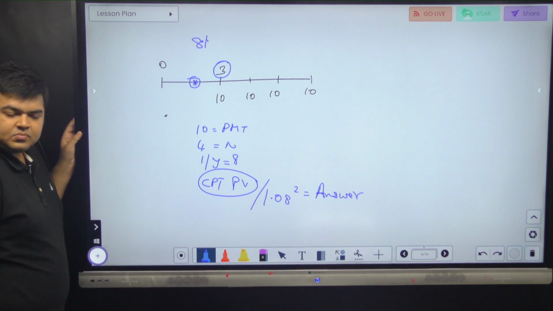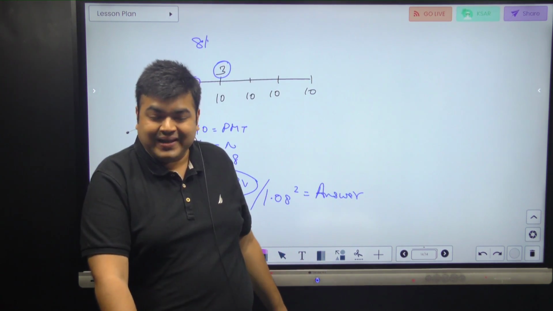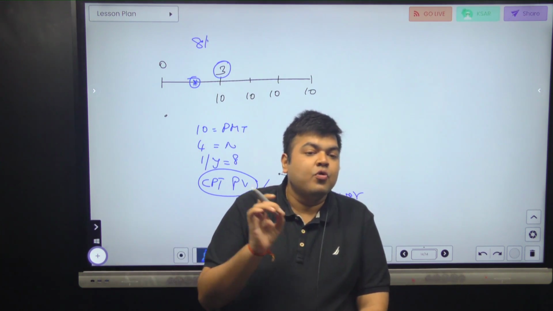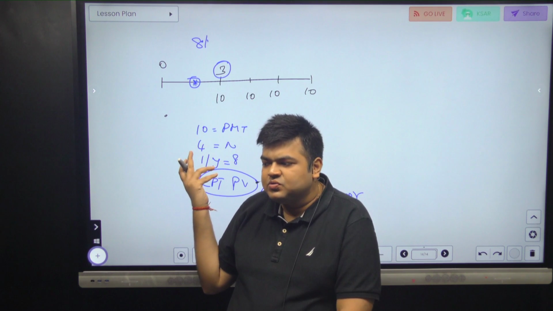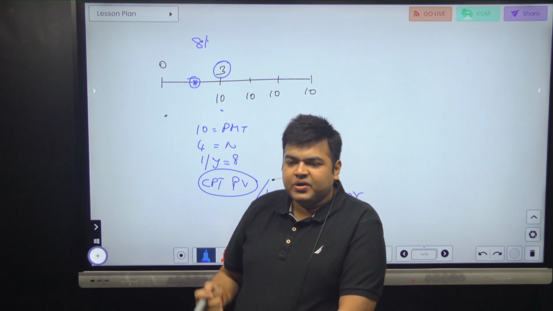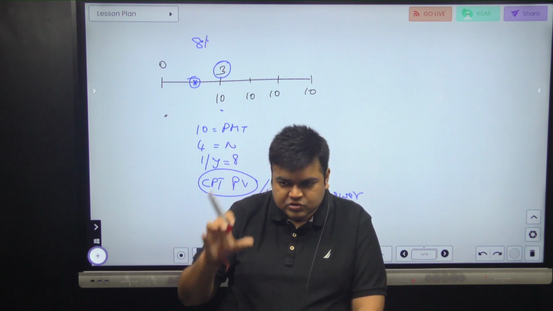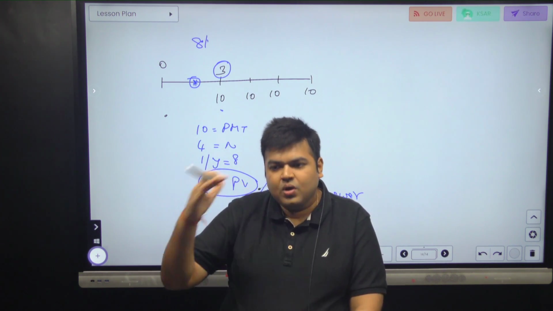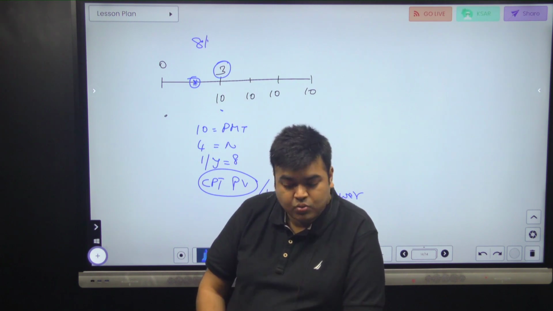Simple. In the beginning, always draw the timeline and practice questions. It will make your work very easy. Right now, at the beginning, you need to focus on accuracy. Try to calculate the answer using BGN mode. If you get the answer using BGN mode, all you have to do is divide by 1.08 cubed. So at the beginning, just try to focus on accuracy, try to figure out multiple ways in which you can get the answer. The flow and the speed will come automatically, right? So don't worry about that.